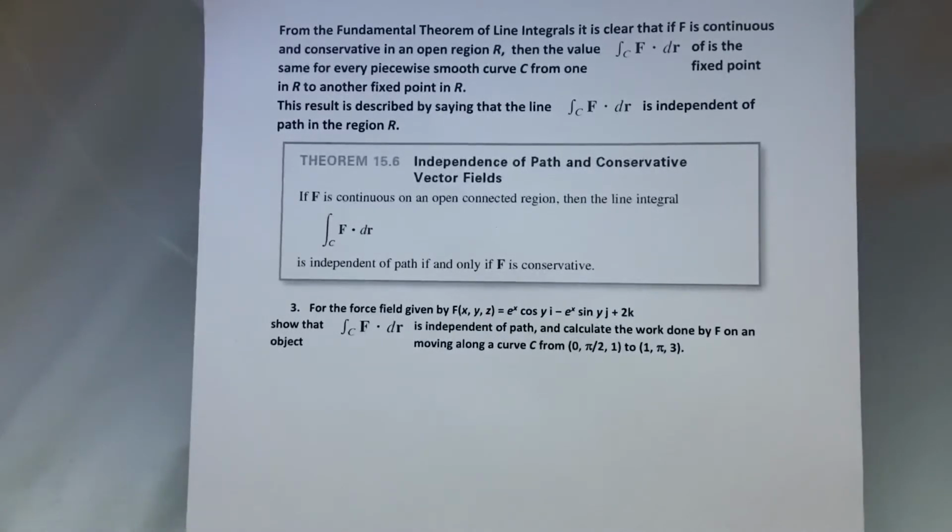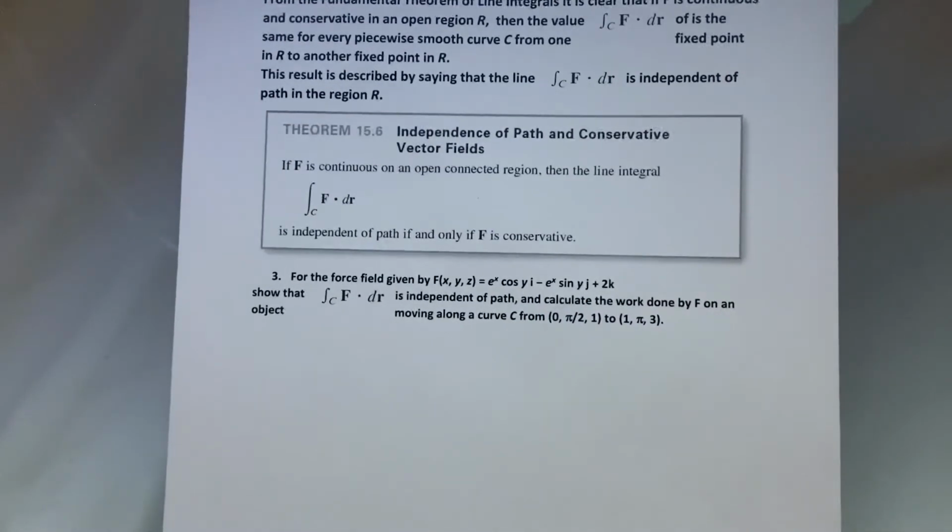So let's remind ourselves what it means for f to be conservative. In 2 dimensions, that's if the two partial derivatives are equal to each other. And in 3 dimensions, that means all the cross partials need to be equal to each other. So for the force field given by f of x, y, z equals e to the x cosine y i minus e to the x sine y j plus 2k, show that it's independent of path and calculate the work done by an object moving from (0, pi over 2, 1) to (1, pi, 3).